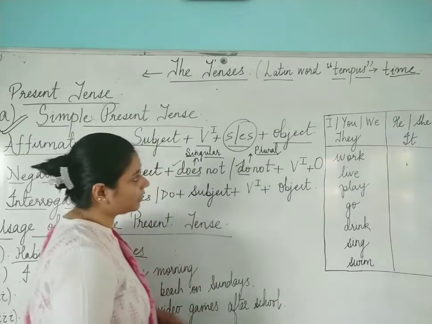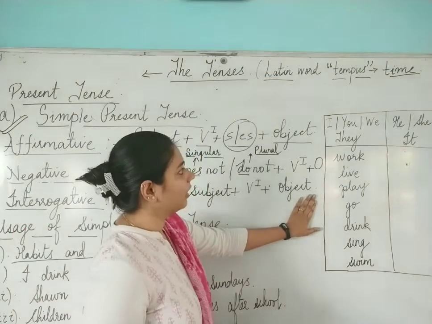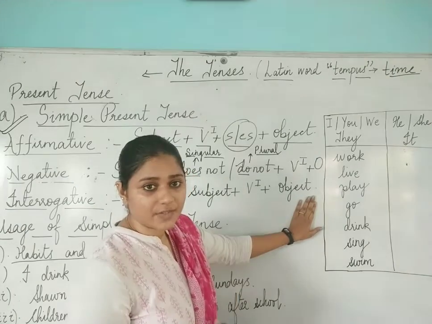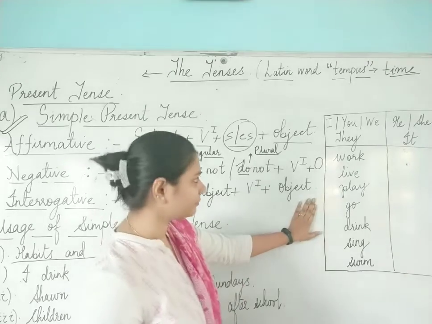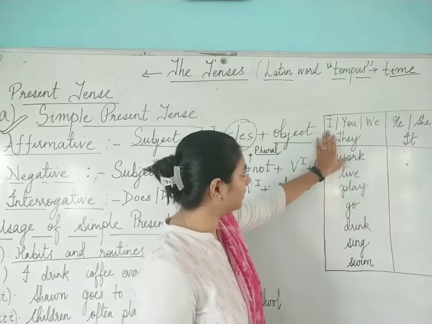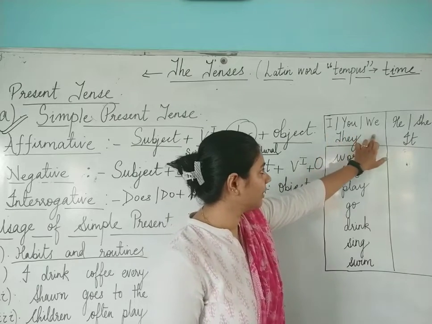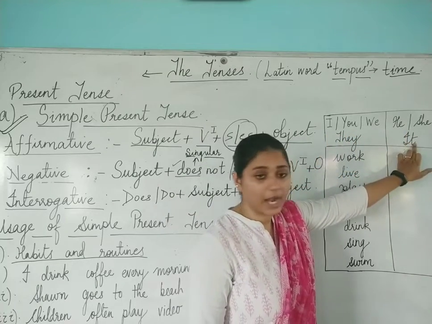For that particular topic I have made this table. In pronouns we have studied about three persons: first person, second person and third person. That is what I have written in this table. In the first table I have written about I, you, we and they. In the second table I have written about he, she and it.